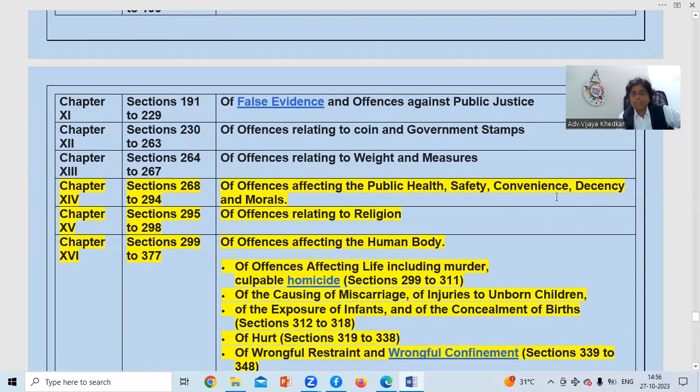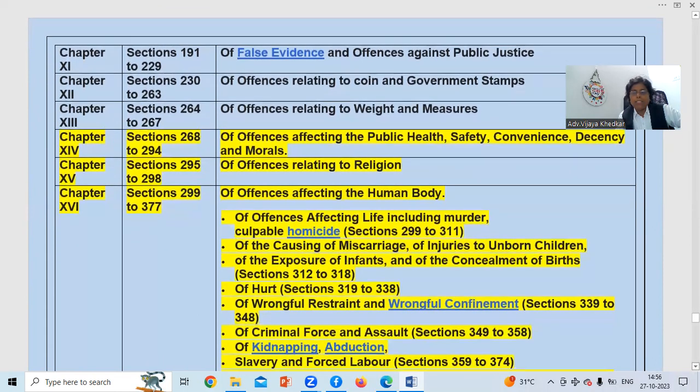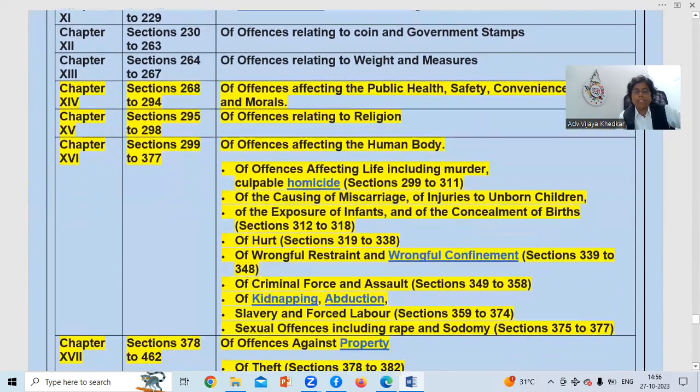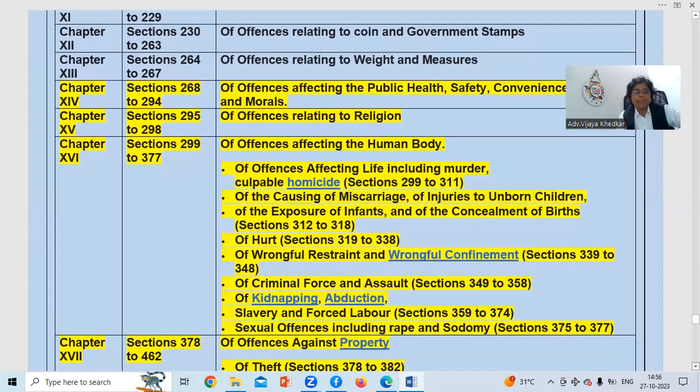So 3, 4, 5 things are mentioned in this. And this is chapter 15, section 295 to 298, offenses relating to religion. All this highlighted portion is very important and so many questions were asked from this area. So just make a note of it. And this is chapter 16, section 299 to 377. It's very, very important, and we should know all the sections in this.